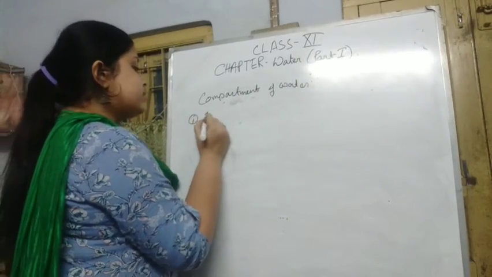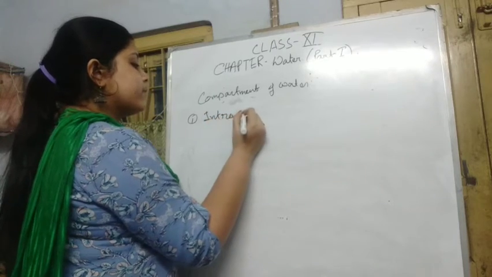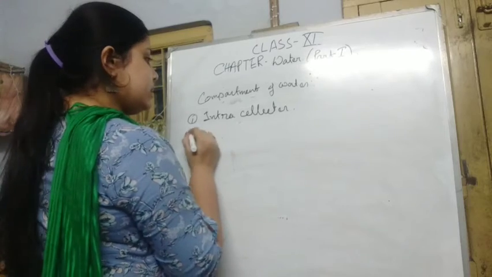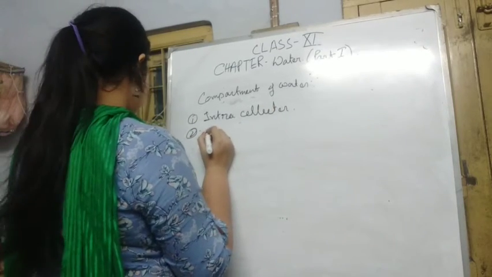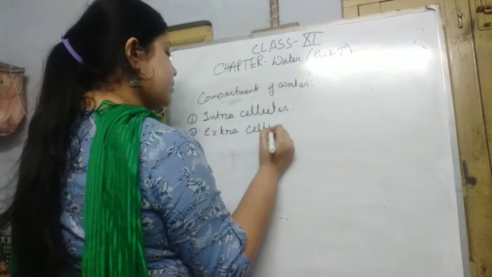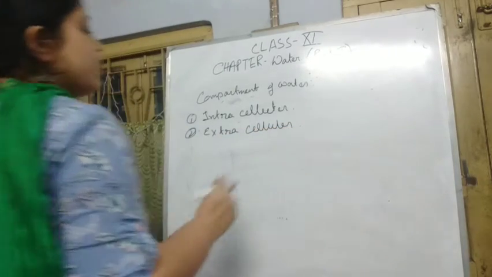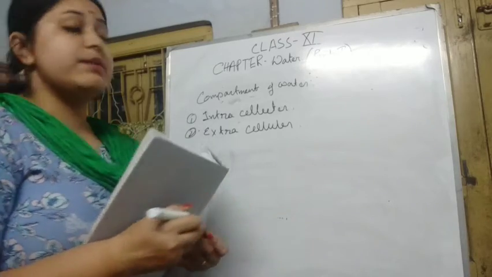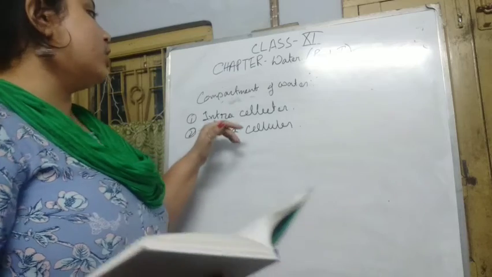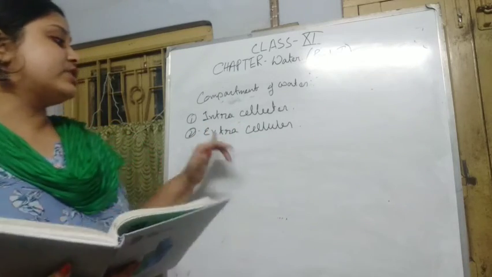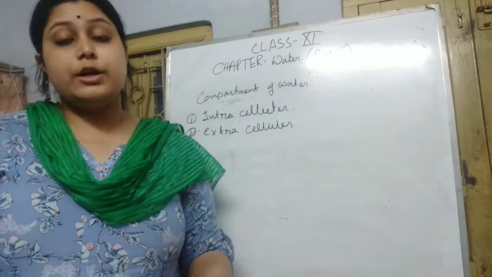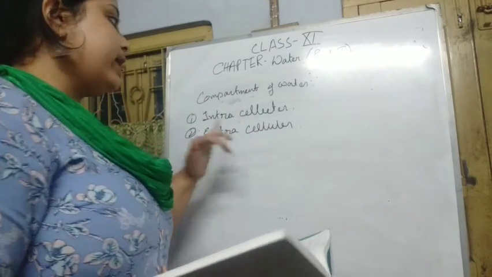One is intracellular fluid, and the second one is extracellular fluid. As the name suggests, the water inside the cell is called intracellular, and extracellular means the water which is in the external part of the cell is called the extracellular fluid.